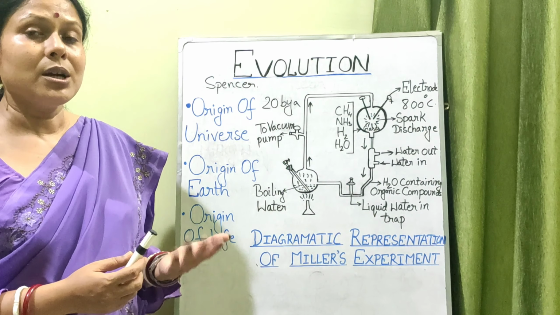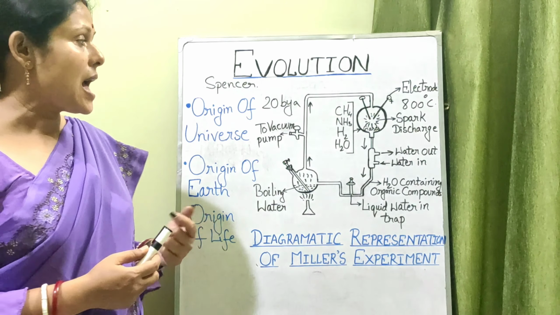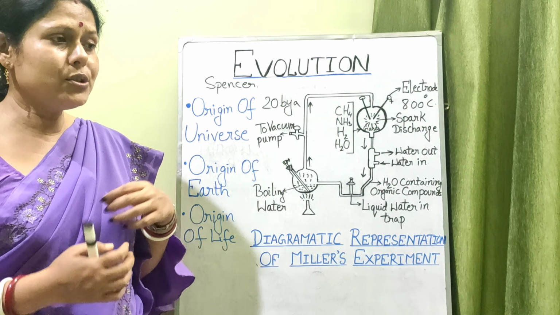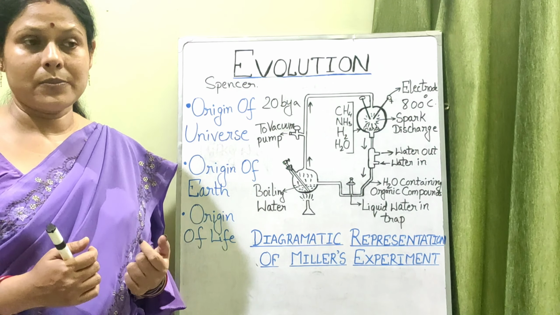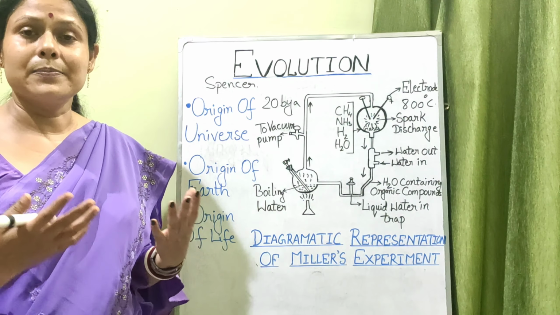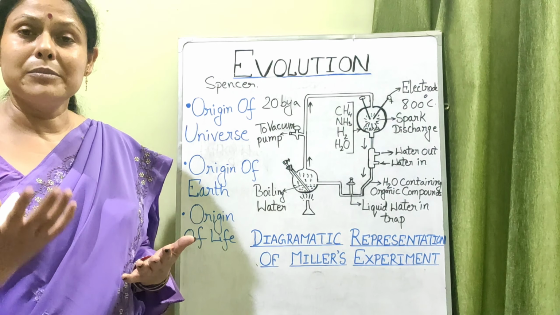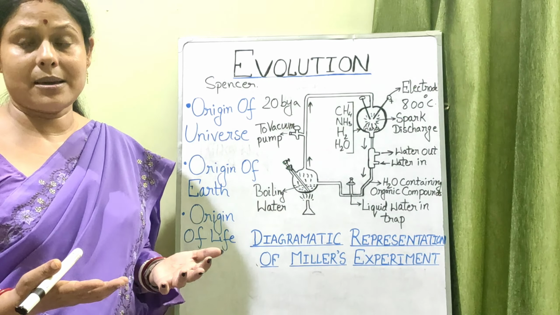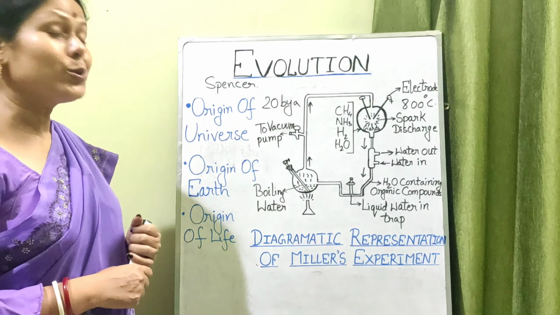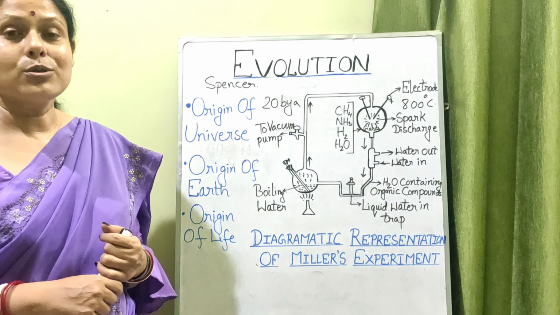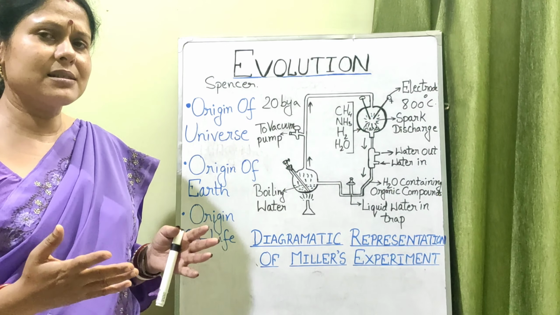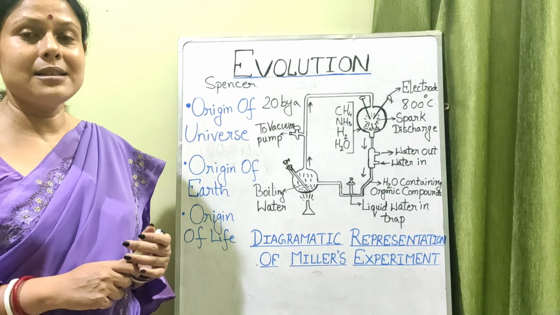Now this Big Bang theory was proposed by A.B. Lemaitre, and he said that that is how the origin of the universe had taken place, and during that explosion many galaxies were formed, and these thousands of galaxies contained a large number of stars, planets, then they contained satellites, meteors, meteorites, so many things in them. And one such galaxy is the Milky Way or Akash Ganga, to which our solar system belongs. So the origin of the universe led to the origin of many galaxies. Out of those, our galaxy is the Milky Way.